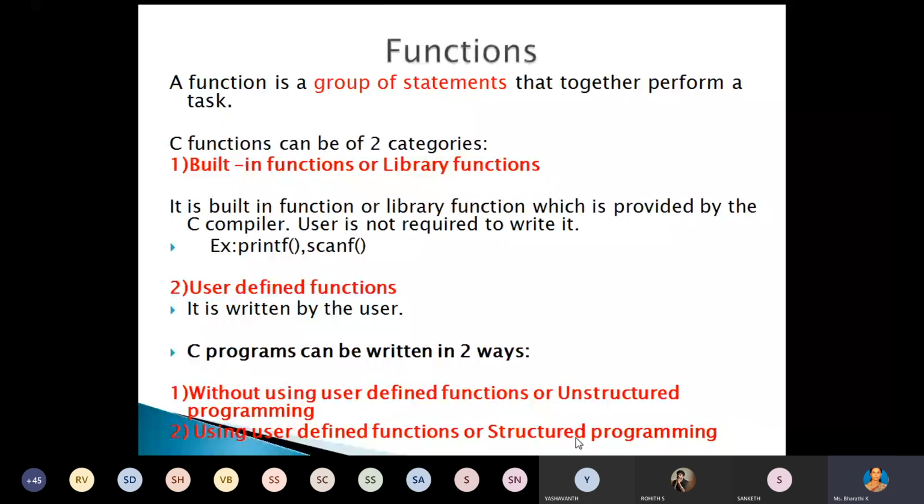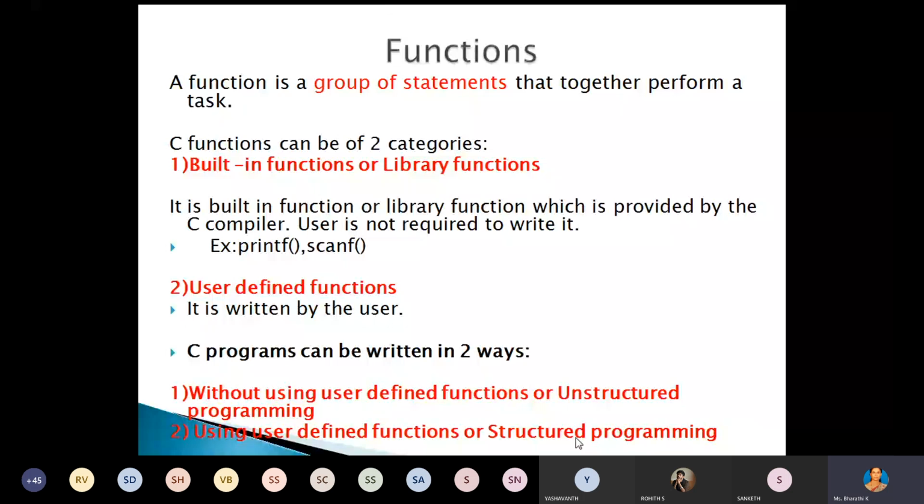All the code that is not present inside the main function is defined separately, and may be stored in some other place. Any doubt what structured and unstructured programming are? Understood or not? Yes, ma'am. Understood. Unstructured means all the code we are writing inside the main function. Structured means we are not writing all the code inside the main function. Blocks of code we are writing separately in separate functions, and we use those functions by making the function call.